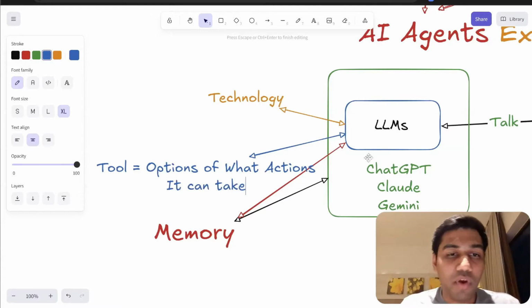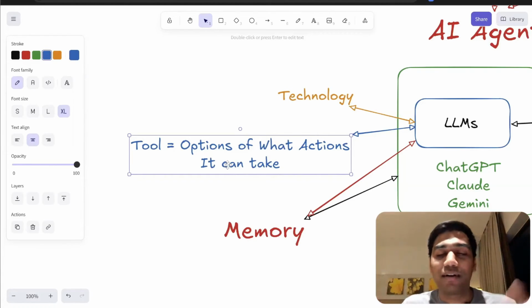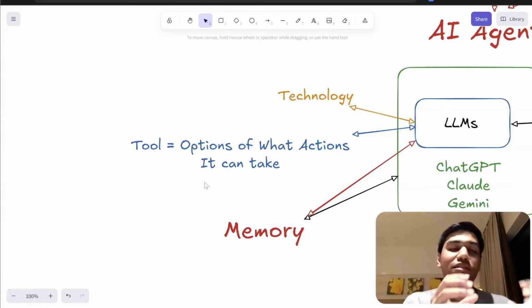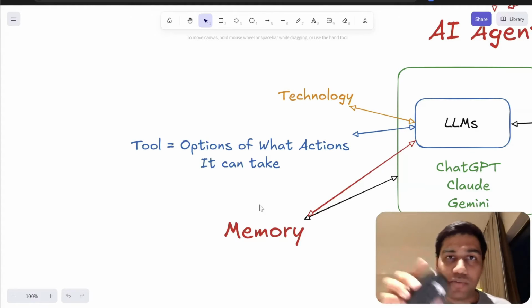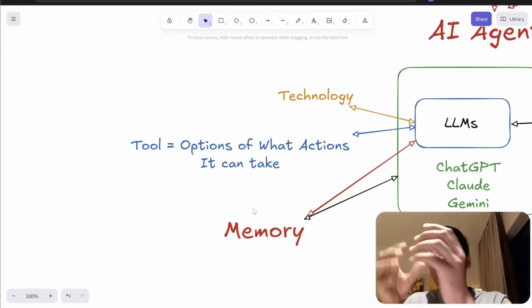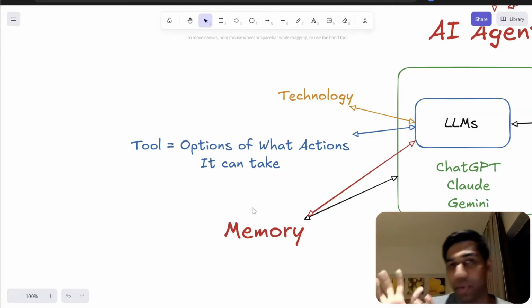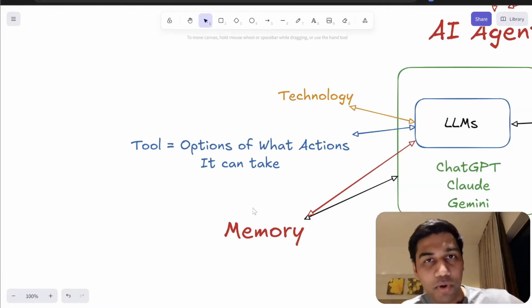So very simply, tools are a technical term for saying LLMs have access to tools. Again, for example, I have a mouse which I can use. I'm just trying to pick up objects. This water bottle, I can drink water from this. And in the same way, we tell LLMs, here are 5 things, you know about it, and these are the tools that you can reference. This is what you can do to do something.